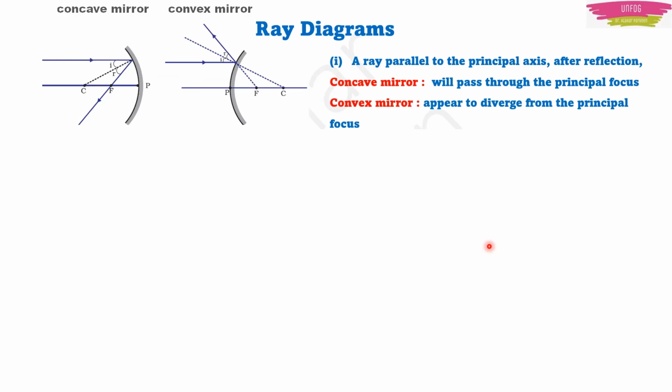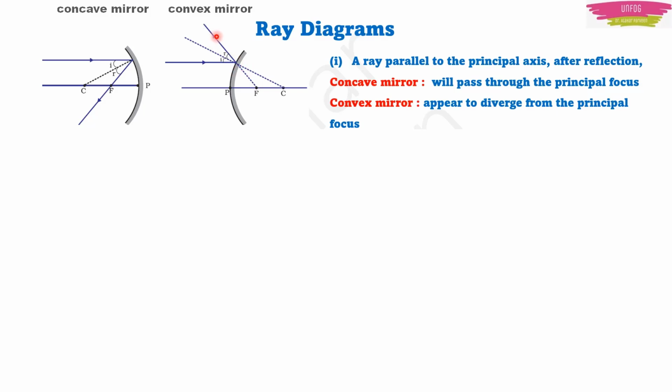There are certain rules to understand how light falls and gets reflected on two mirrors, the concave mirror and the convex mirror. The first rule is that if the light ray is parallel to the principal axis, then after reflection, it will pass through the principal focus. And in a convex mirror, if it is parallel to the principal axis, then after reflection, it will diverge from the principal focus.